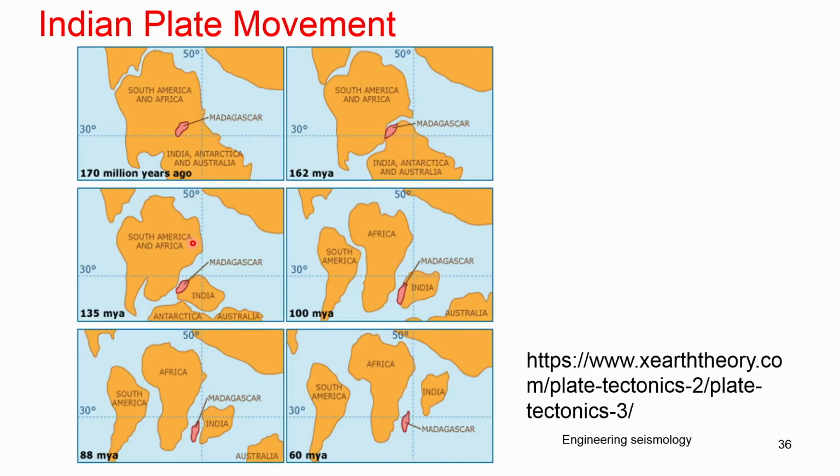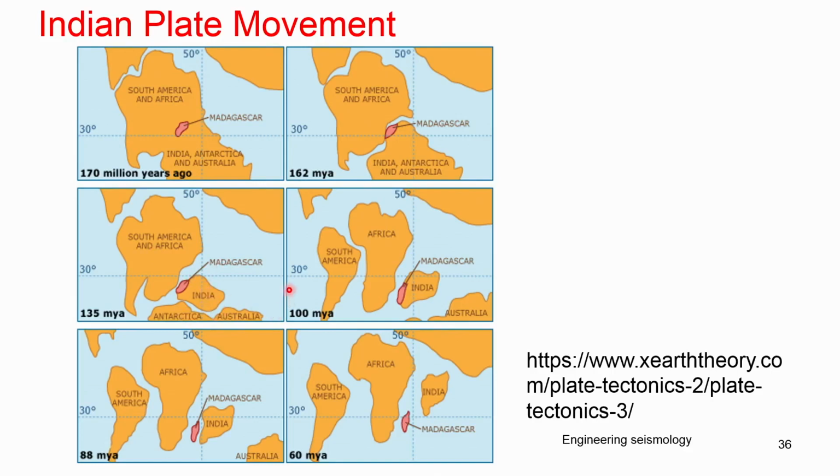So this was actually 162 million years ago. About 135 million years ago, these three regions are completely separated. You can see South America and Africa, but still those two are not separated. Both the continents are together. India and Madagascar are together, but Antarctica and Australia were separated. Those are together but moved from India.